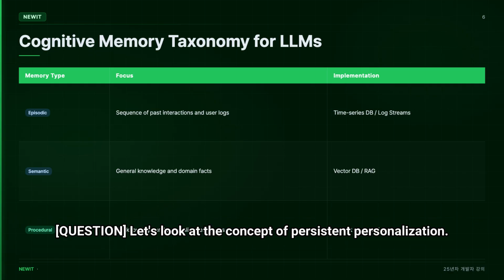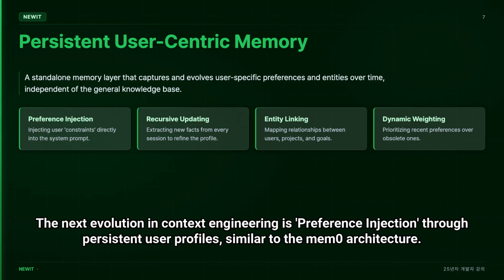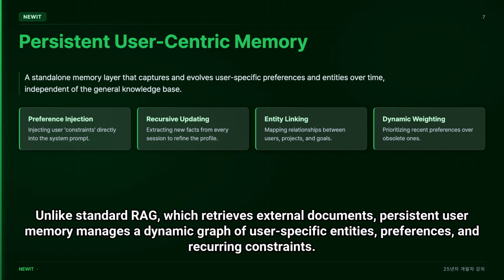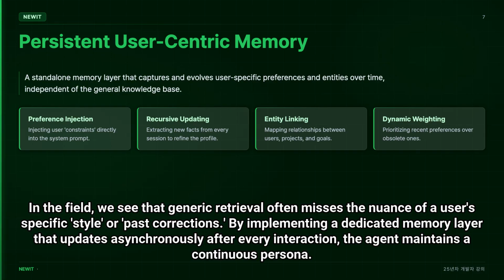an agent truly intelligent? Let's look at the concept of persistent personalization. The next evolution in context engineering is preference injection through persistent user profiles, similar to the Mem0 architecture. Unlike standard RAG, which retrieves external documents, persistent user memory manages a dynamic graph of user-specific entities, preferences, and recurring constraints. In the field, we see that generic retrieval often misses the nuance of a user's specific style or past corrections. By implementing a dedicated memory layer that updates asynchronously after every interaction, the agent maintains a continuous persona.